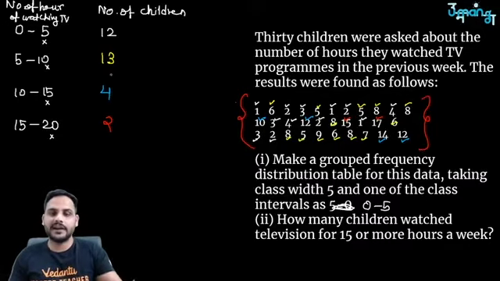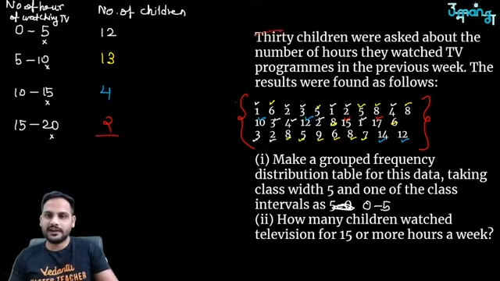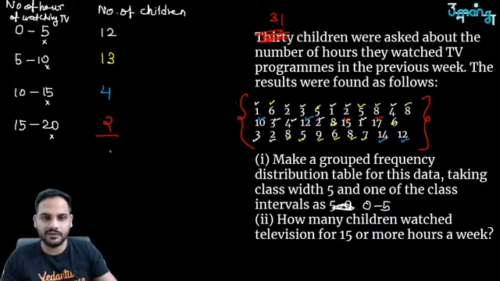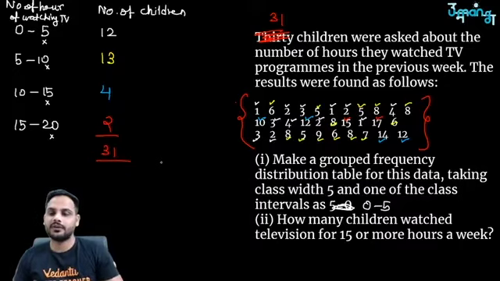So, if there are 31 values, for these values, we will take this part. See, 12 plus 13 is 25 plus 4, 29 plus 2, 31. So, we are taking it for 31 children. According to the data, whatever is data, we are talking about this. So, this is how your group frequency distribution works.